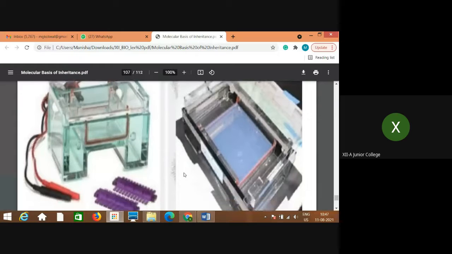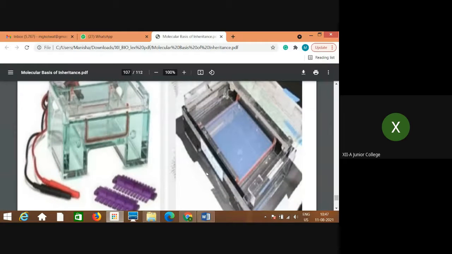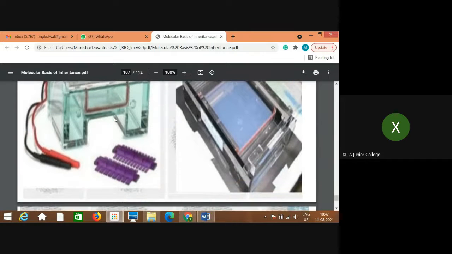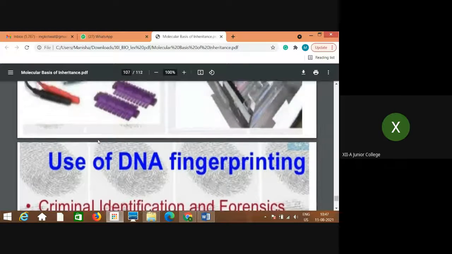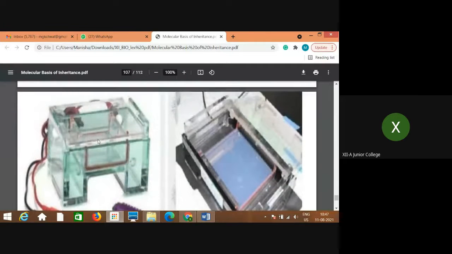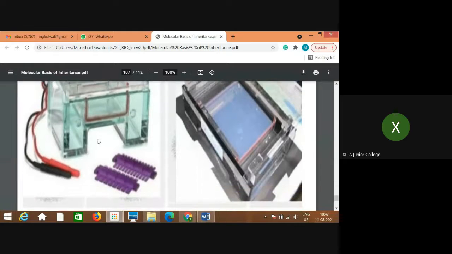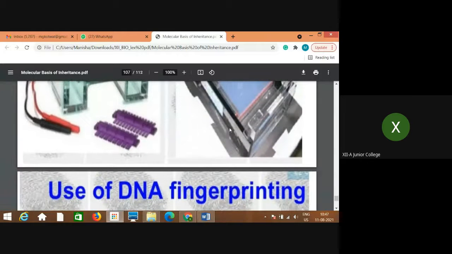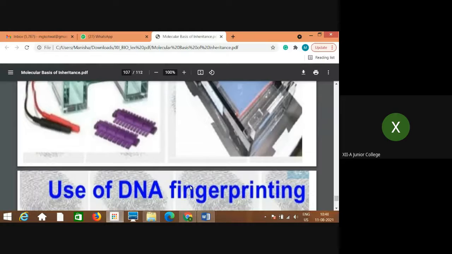And this is the machine, the gel electrophoresis. These are the anode and cathode. Here are the wells, through which the DNA sample is added. See, these are the wells which are kept over here, and then the DNA sample is added over here. And nitrocellulose paper is kept overnight using this.